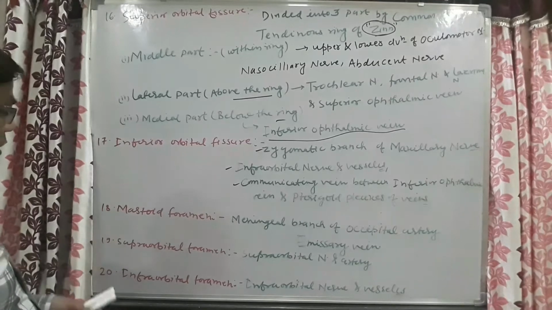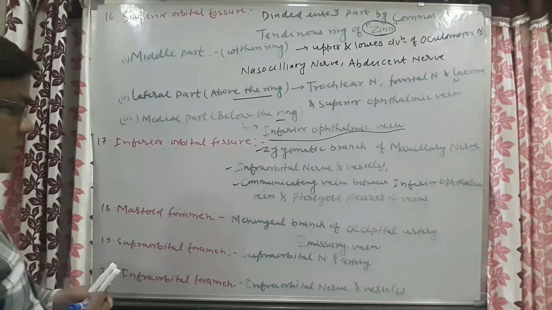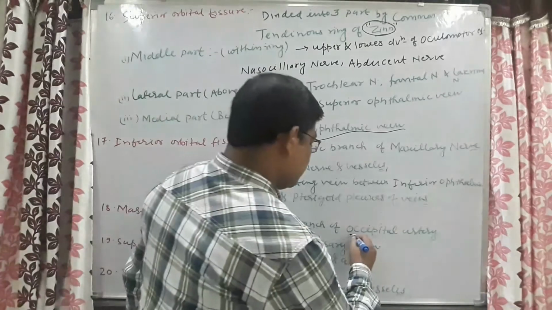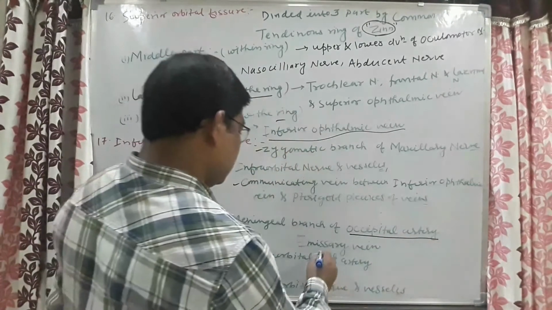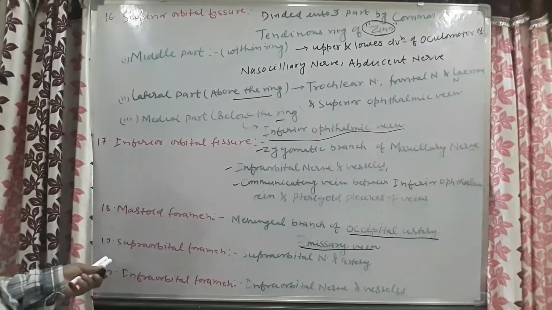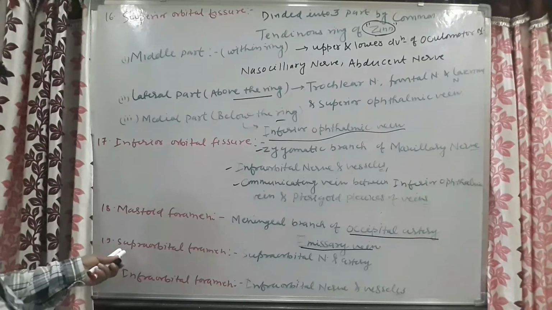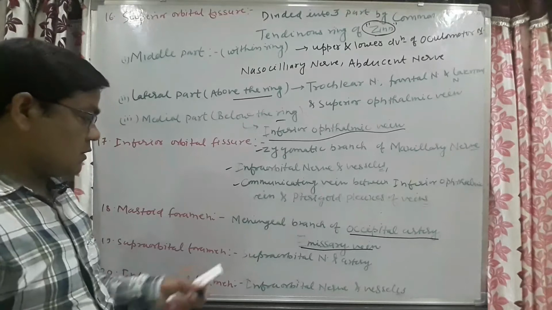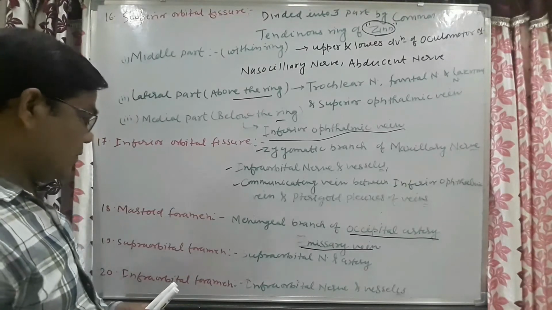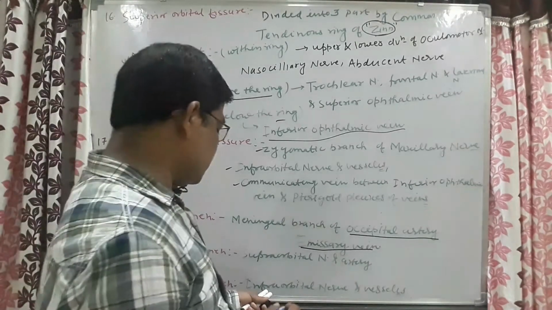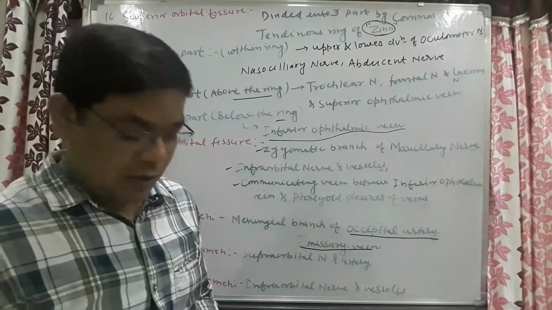Now come to another foramen, that is the mastoid foramen. This mastoid foramen will pass the meningeal branch of the occipital artery and emissary vein. The next foramen is the supraorbital foramen. Supraorbital foramen will pass the supraorbital nerve and artery. And infraorbital foramen, which things will pass? The infraorbital nerve and vessels.